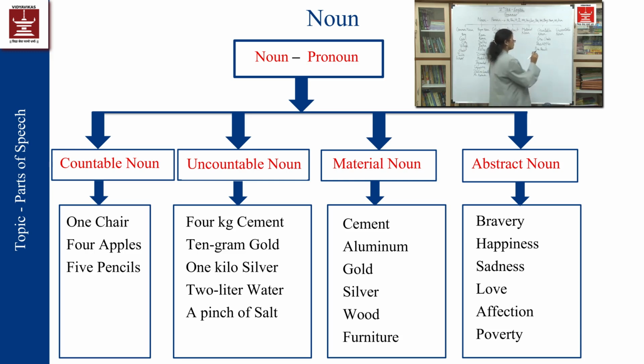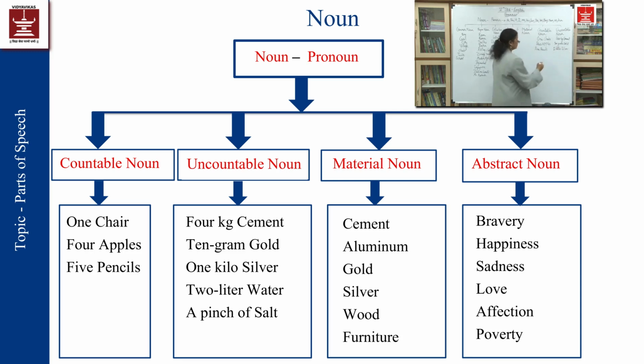How it can be? Four kg cement, 10 gram gold, 1 kg, 1 kilo silver.